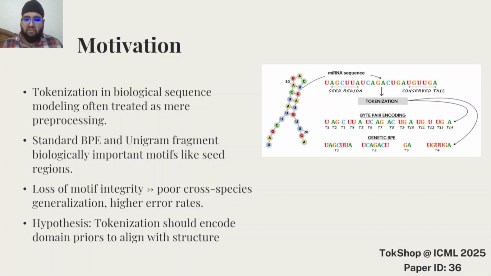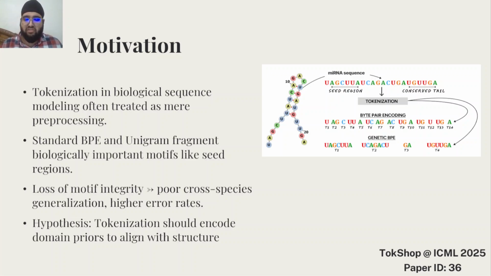In microRNA, which are short non-coding RNAs that regulate gene expression, we have critical motifs like 6 to 8 base seed regions and conserved stem loops that drive binding specificity. When these get fragmented by naive tokenization methods, we lose crucial biological signal. The model has to learn those broken subpatterns that don't align with the true biochemistry of the sequence. This results in poor generalization, especially when models are transferred across species or used in low data settings.